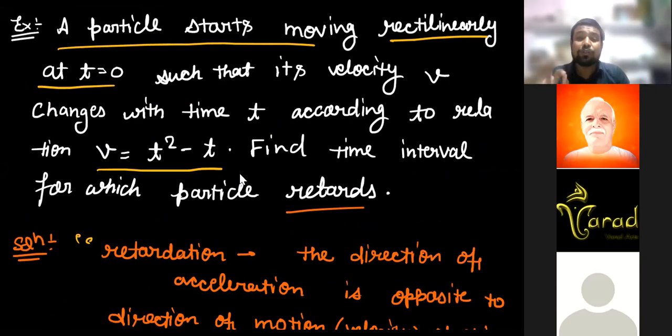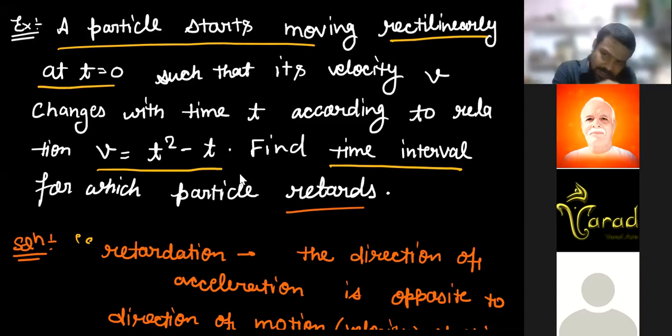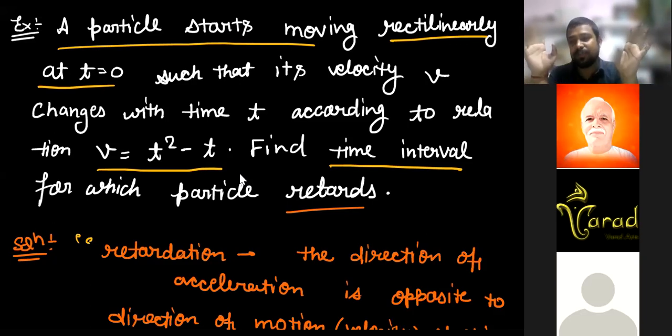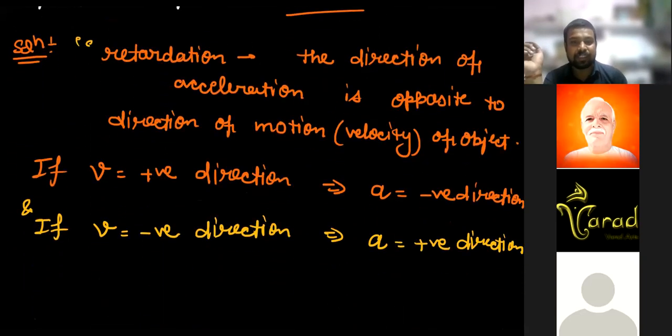Now the question is asked, find the time interval, that means how much duration when the acceleration becomes a retardation. That means when the velocity is negative, then acceleration should be positive. When the acceleration is negative, then velocity should be positive. Clear?